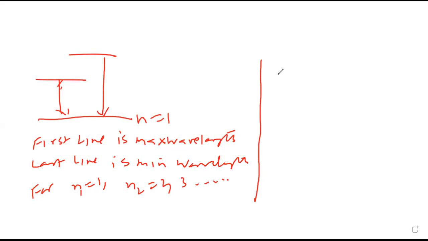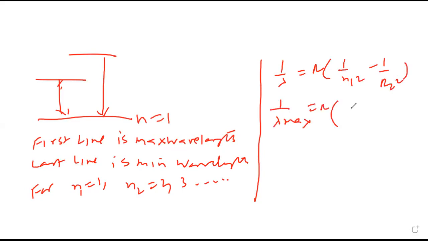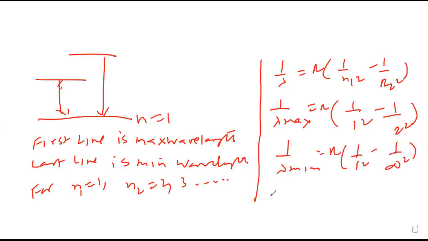What is 1 upon lambda? R into 1 upon n1 square minus 1 upon n2 square. 1 upon lambda maximum is R into 1 upon 1 square minus, first line. And 1 upon lambda minimum is R into 1 upon 1 square minus 1 upon n square, last line is infinity. So if I take the ratio, lambda minimum upon lambda maximum, R will get cancelled. 1 minus 1/4, 1 minus 0. So it will become 3/4. We want minimum to maximum? Yes, we got the same. 3/4.